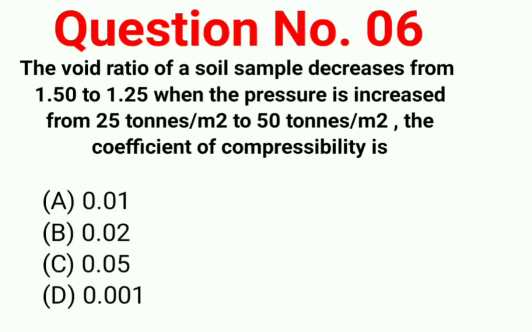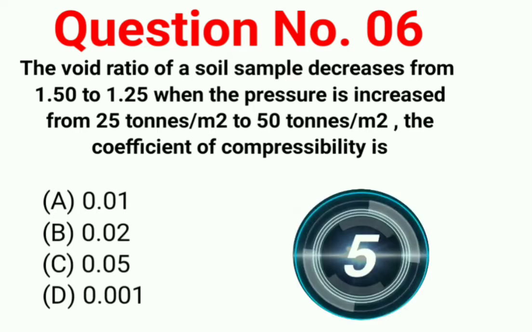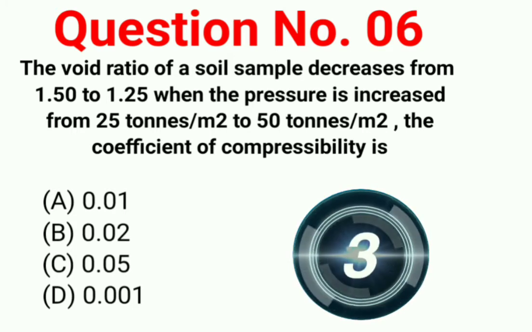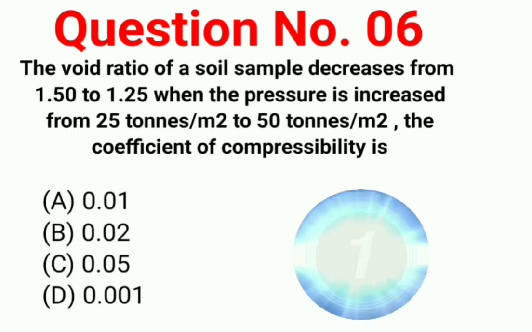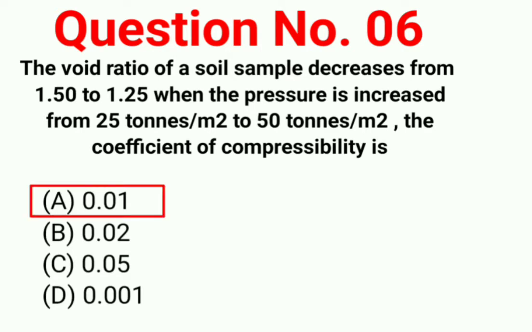Question number 6. The void ratio of a soil sample decreased from 1.5 to 1.25 when the pressure is increased from 25 ton per meter square to 50 ton per meter square. The coefficient of compressibility is option A 0.01, option B 0.02, option C 0.05, option D 0.001. Your correct answer is option A, 0.01.